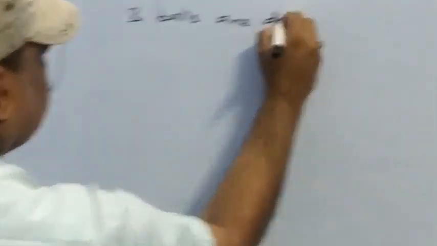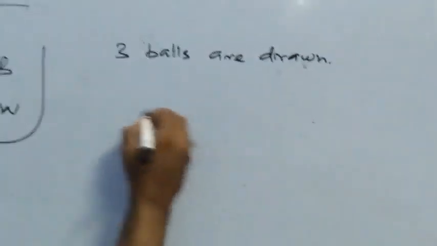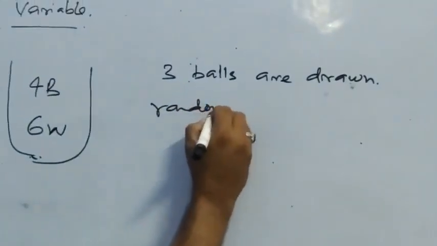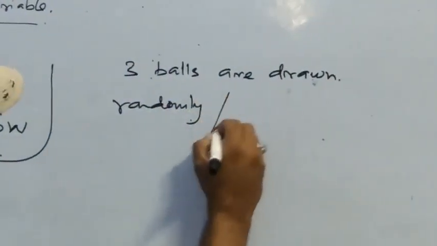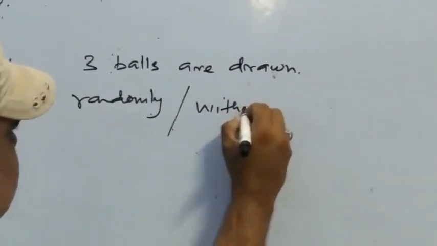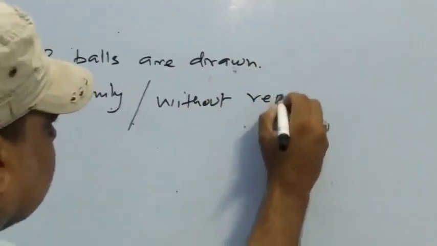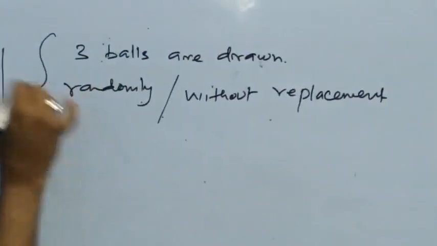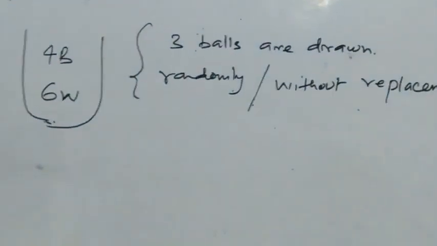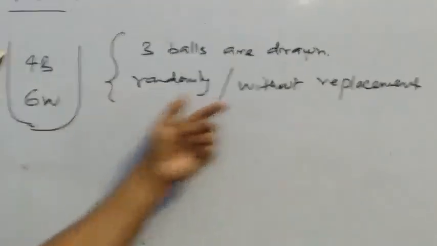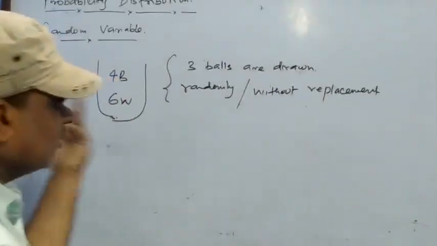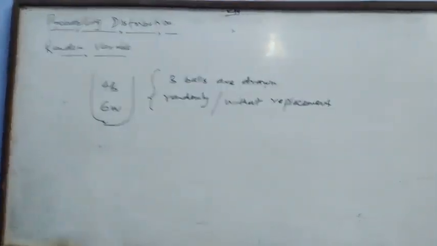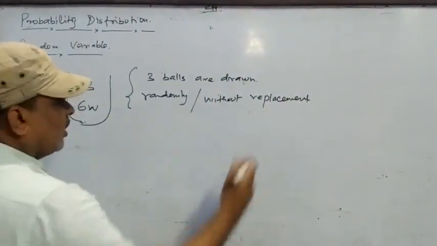Three balls are drawn randomly or without replacement. Both are part of the question: three balls are drawn randomly or without replacement.